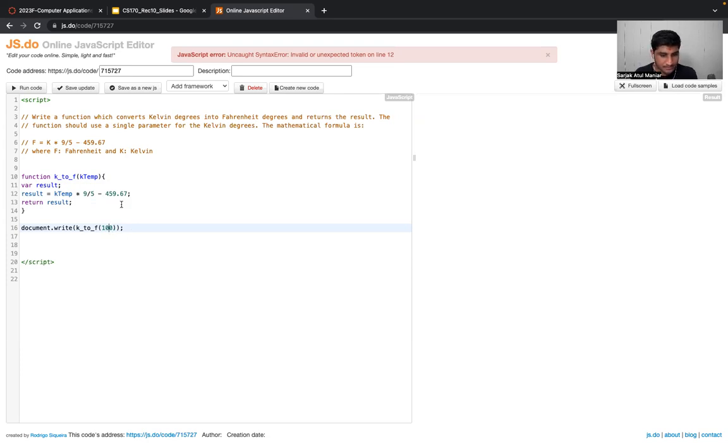Okay. That's fine. Parameters are optional. I think result, let me just write. That's also fine.